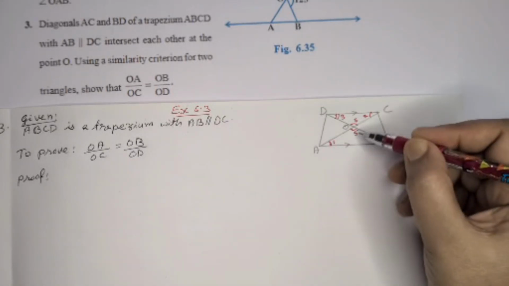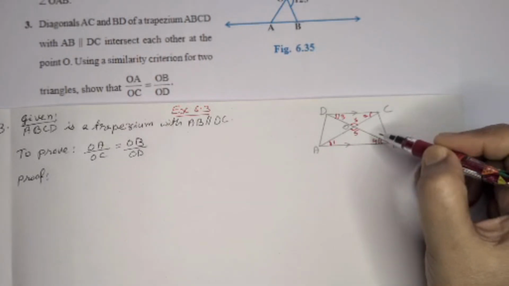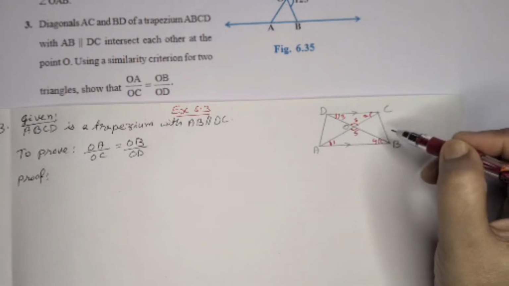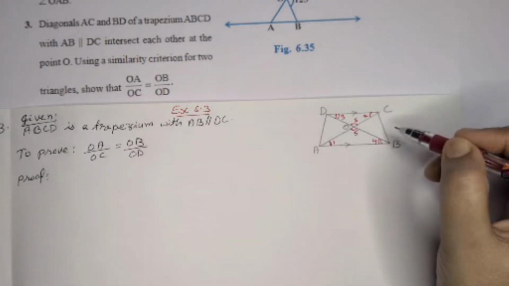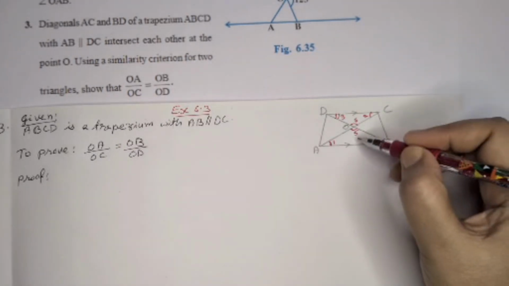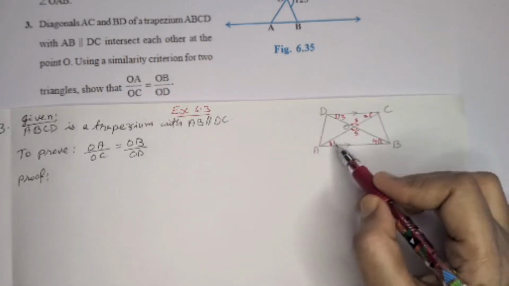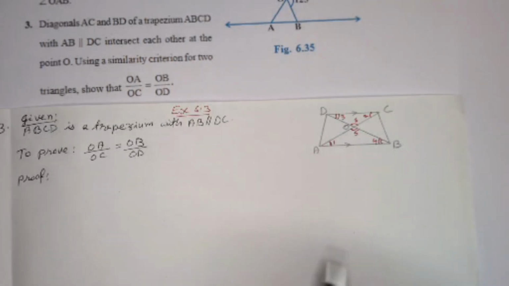So we can say these two triangles are similar by the AAA similarity criteria. If these two triangles are similar, then when we are taking the corresponding sides of these two triangles, we can prove that.